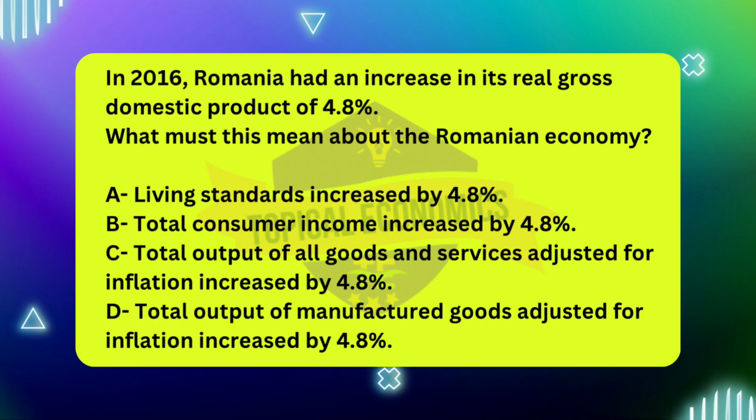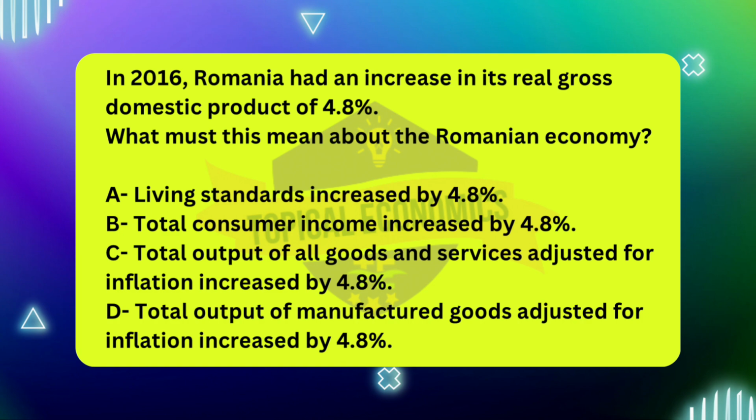Option A, living standards increased by 4.8%. While economic growth, as measured by GDP, can often lead to an improvement in living standards, real GDP growth does not directly measure changes in living standards. The increase in real GDP reflects the total output of the economy, but living standards depend on factors such as income distribution, employment, and quality of life, which aren't captured by GDP growth alone.